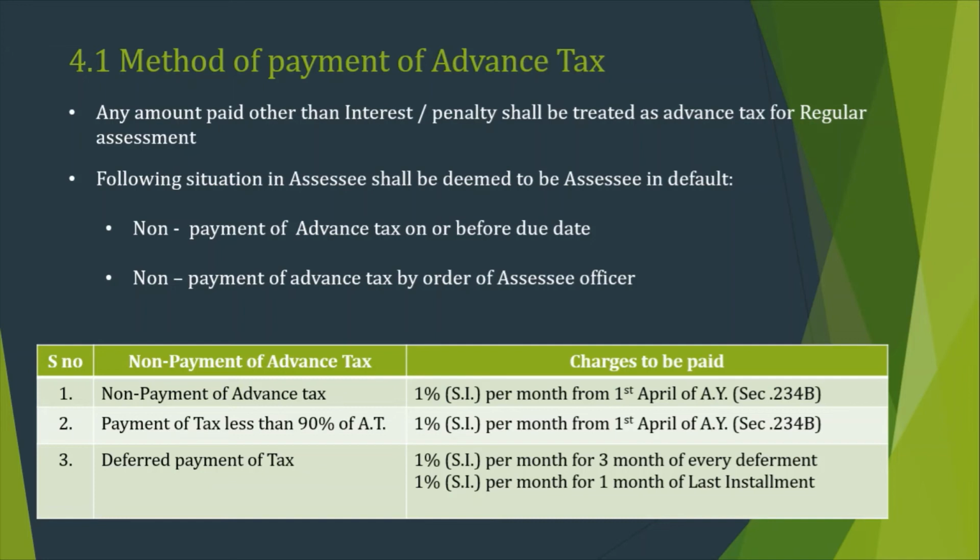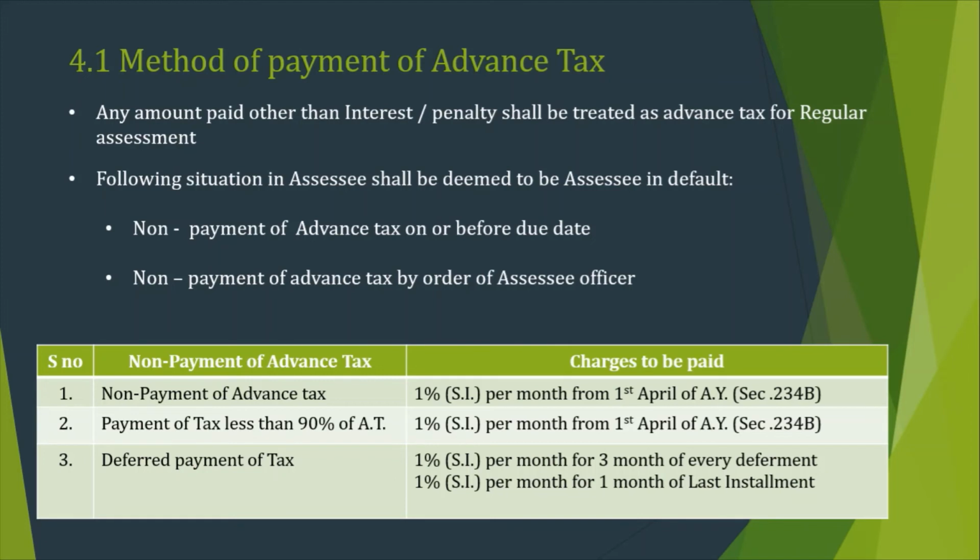Now 4.1, consequences of non-payment of advance tax. Any amount paid other than interest and penalty shall be treated as advance tax for regular assessment. Number 1: the following situations shall be deemed as assessee in default. What are these situations? If the assessee does not pay the advance tax on or before the due date, or does not pay advance tax in reference to the order issued by the assessing officer, it will be considered as assessee in default.